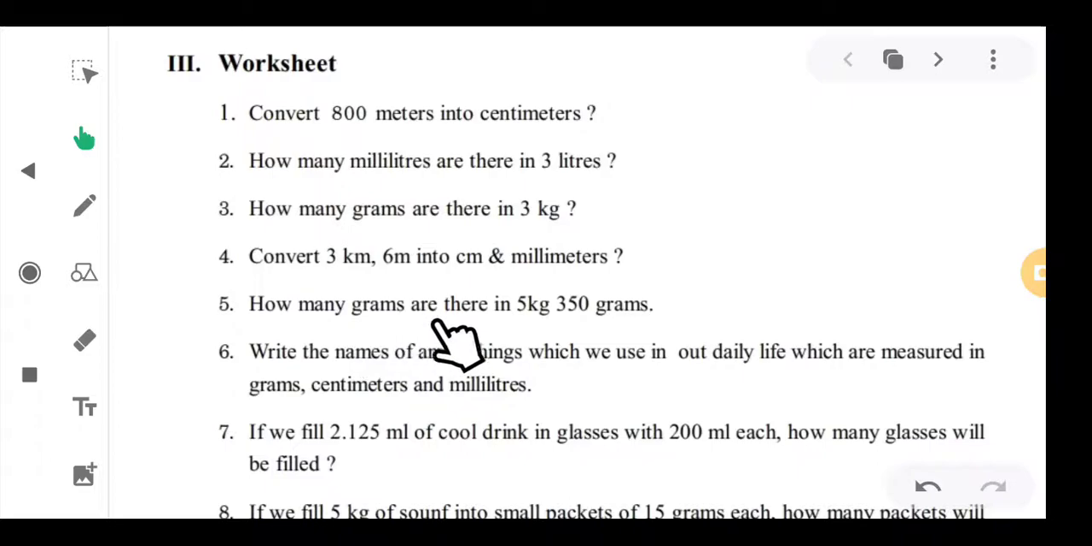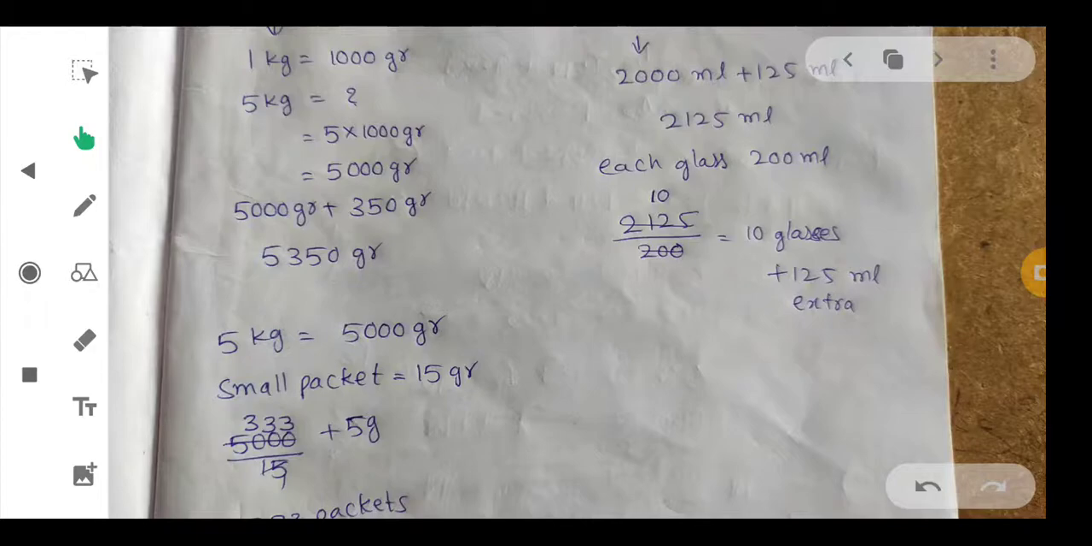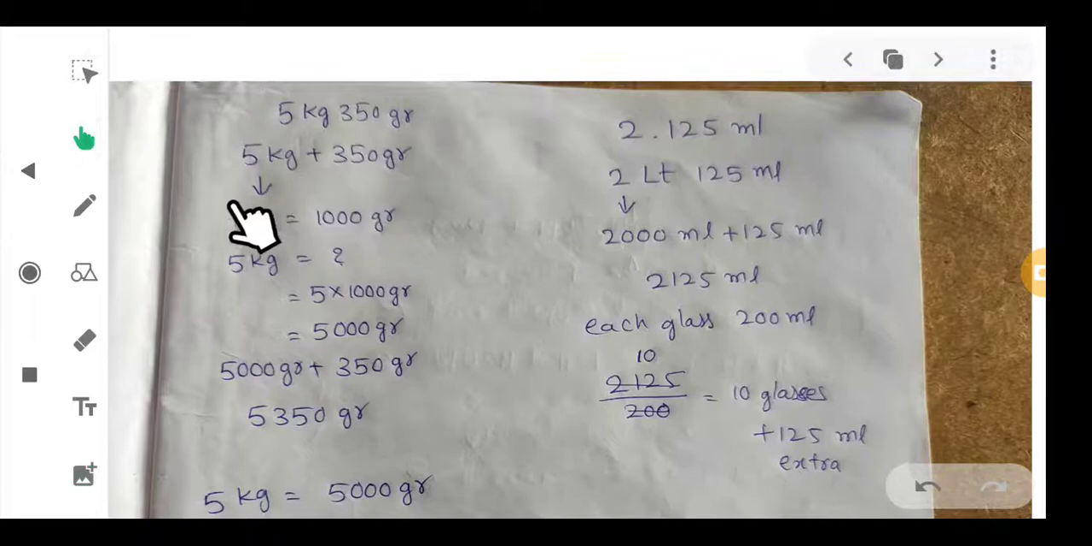How many grams are there in 5 kgs 350 grams? Okay. So, for this, see, first of all, here 5 kgs and 350 grams. So these 5 kgs are there and 350 grams also there. So first of all, you have to convert these kgs into grams. Again we have to add these 350 grams. So per 1 kg 1000 grams, 5 kgs how much?